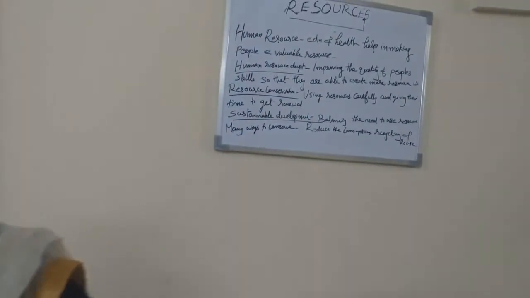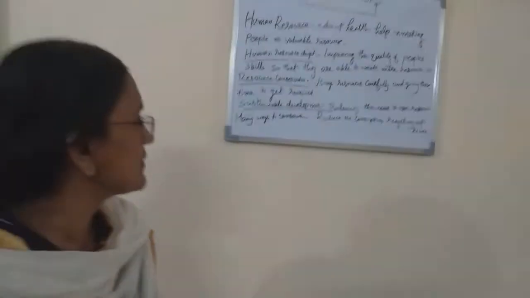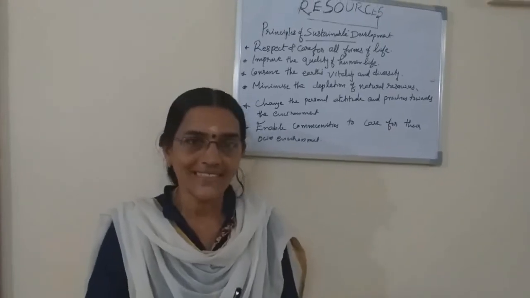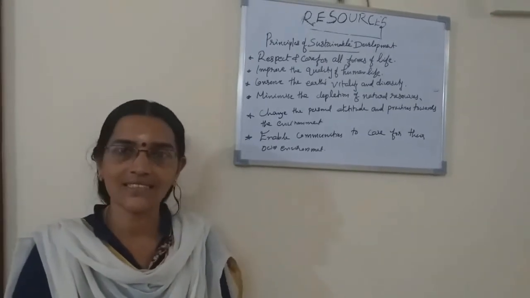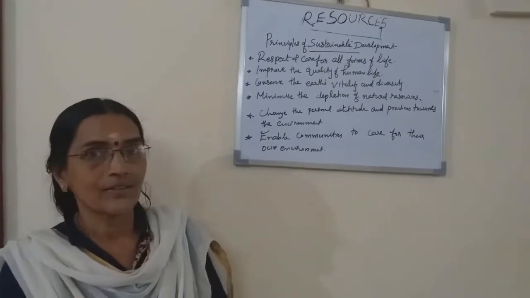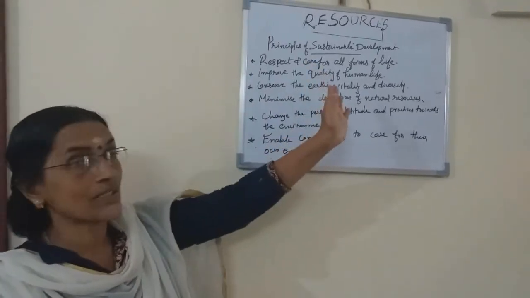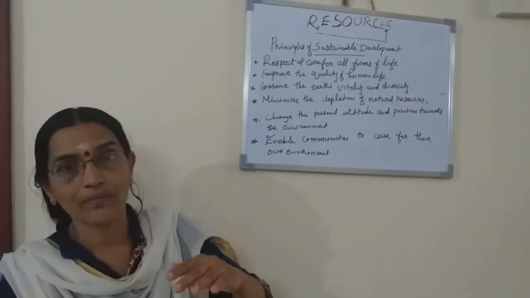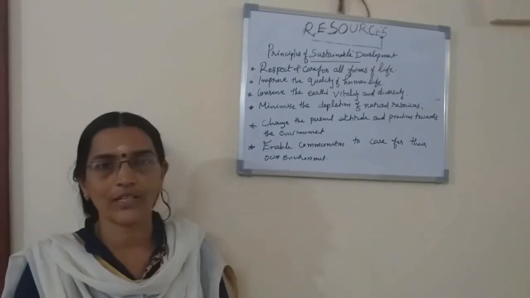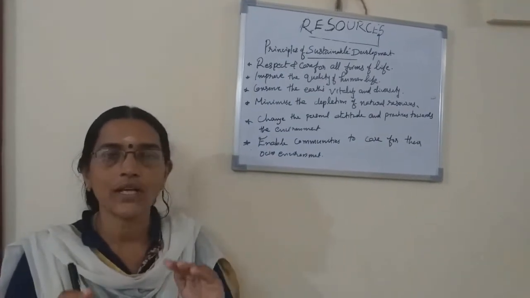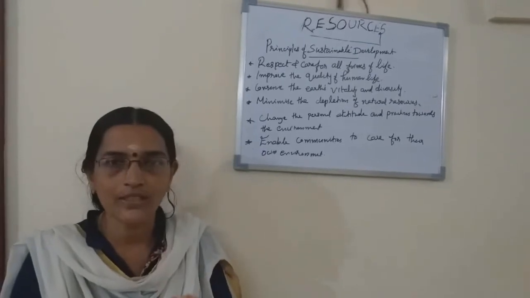Sustainable development means balancing the need to use resources and conserving them for the future. We can study some principles of sustainable development. First, respect and care for all forms of life. We should give respect to every form of life, even a small, simple creature.